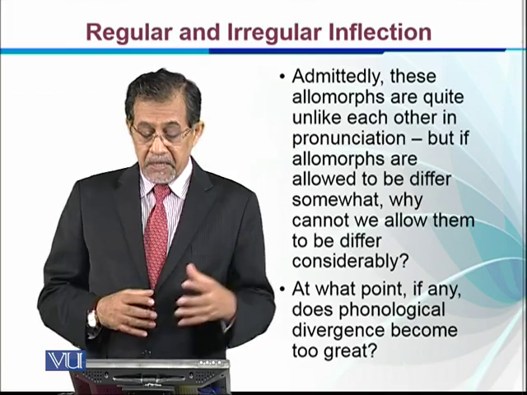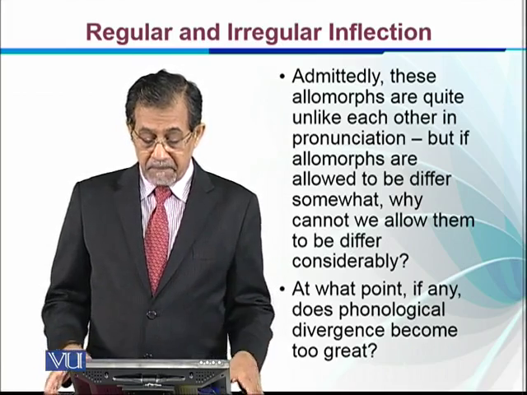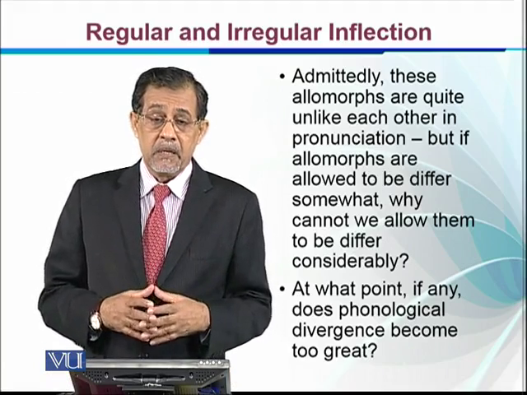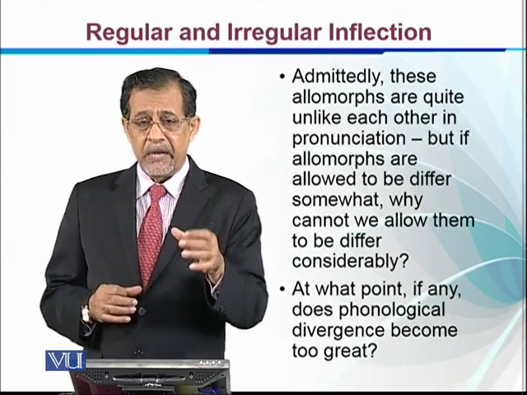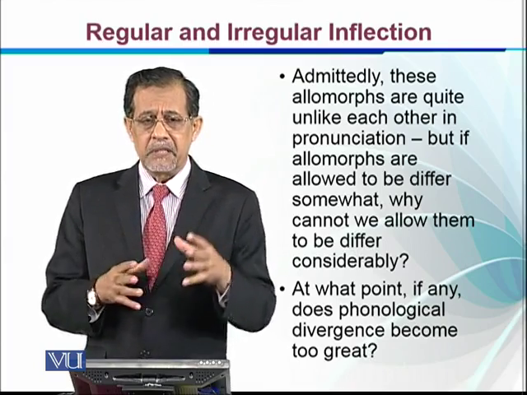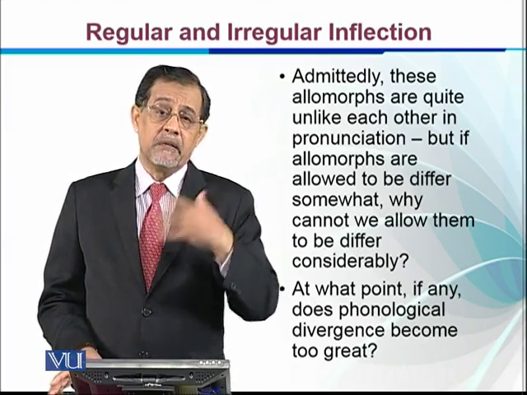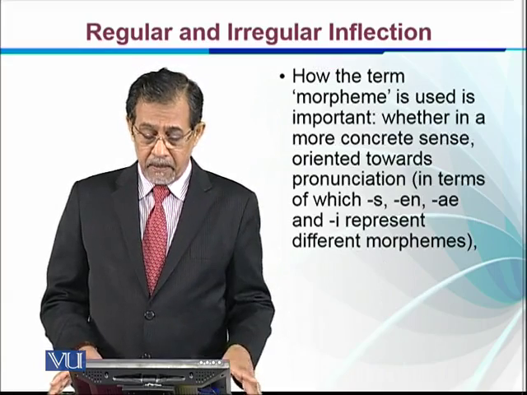At what point, if any, does phonological divergence become too great? We cannot say very precisely at what point these phonological differences become so great that we should no longer take them as examples of the same.